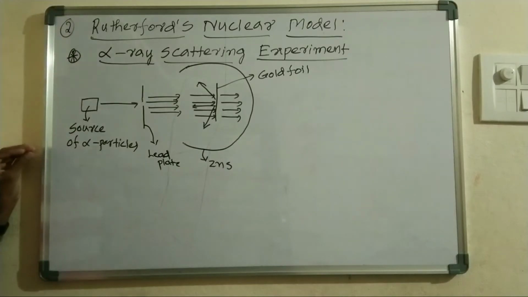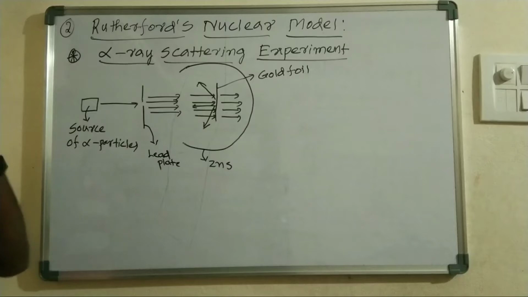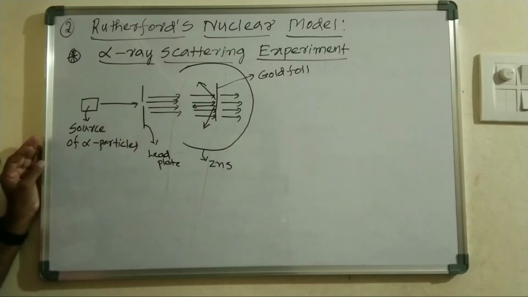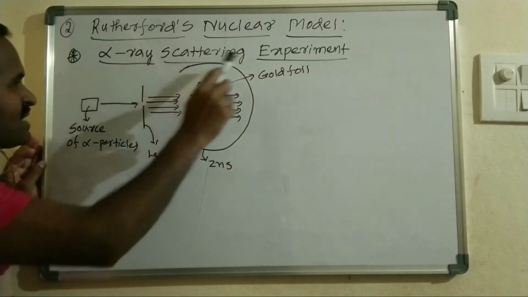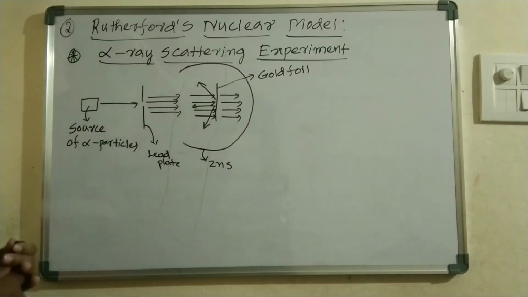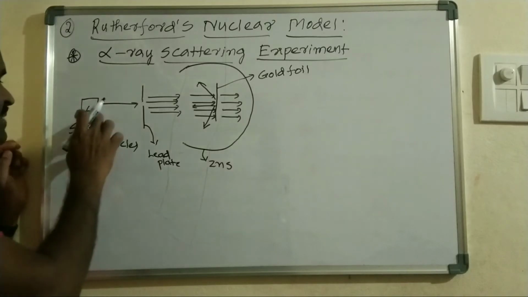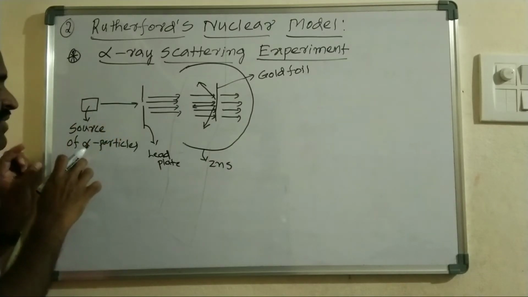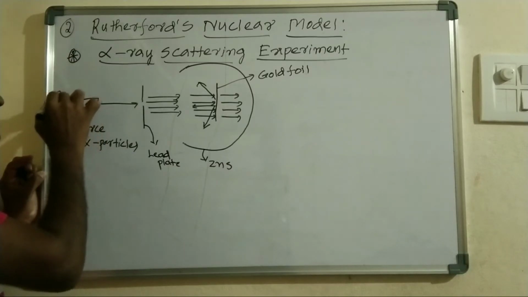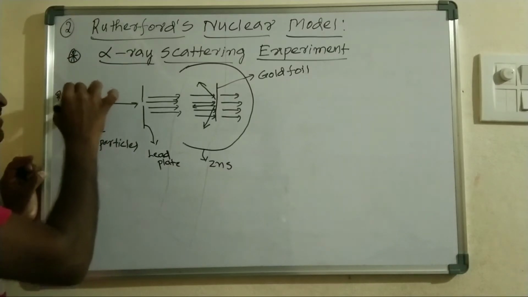The Rutherford nuclear model is purely based on the alpha ray scattering experiment. What is meant by an alpha ray scattering experiment? In this experiment, there is an experimental setup. Here is the source for the alpha particles. This source is always taken to be a radioactive element.